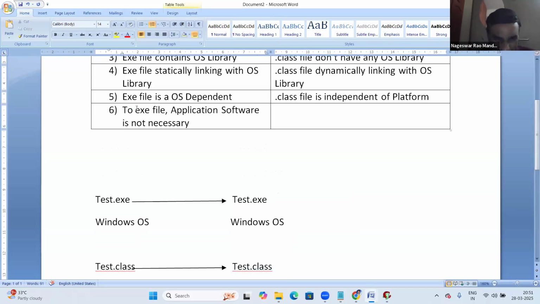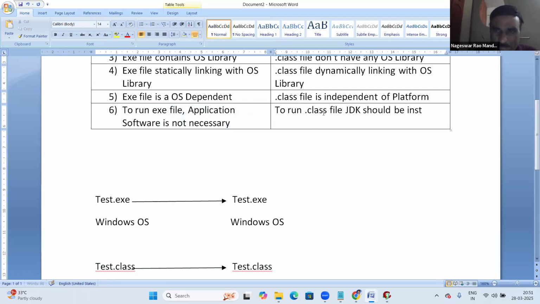So to run a Java dot class file, the OS must have the JDK software, otherwise it cannot run. To run an exe file, that software, the C or C++ software, is not necessary. Once you get the exe format, it can run in the same environment, no issue. But to run a dot class file, JDK should be installed.